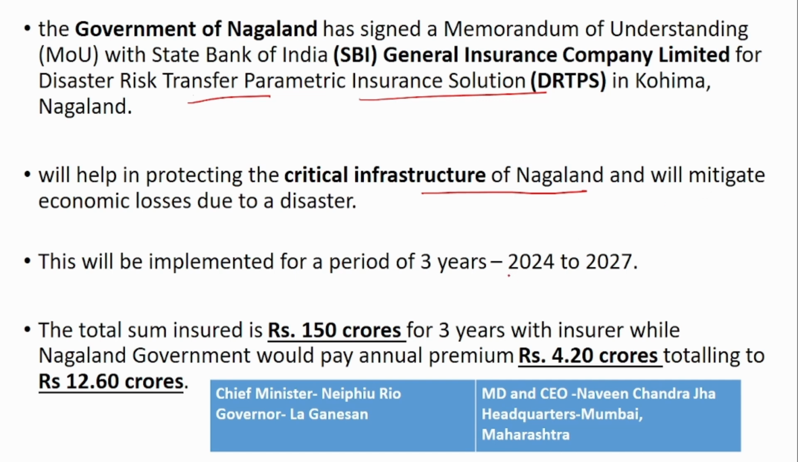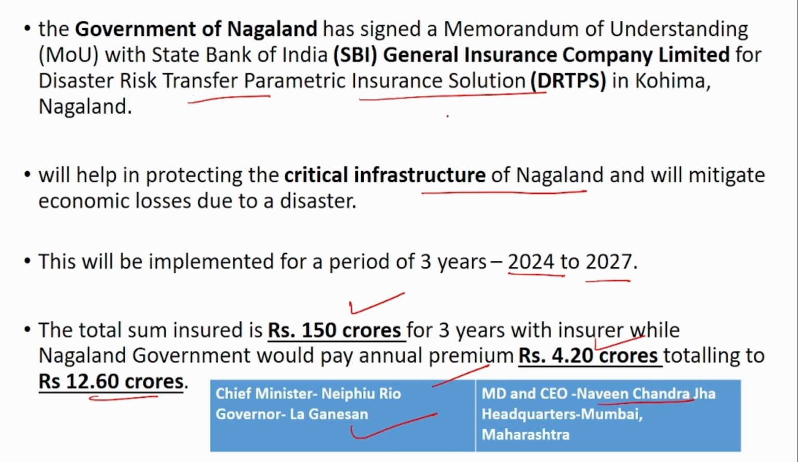This MOU period is valid for 3 years, that is from 2024 to 2027. The total sum insured is 150 crores and the premium that will be paid by Nagaland will be 4.2 crores per year, and out of the 3 years it will pay 12.6 crores. The Chief Minister of Nagaland is Neiphiu Rio and the Governor is La. Ganesan. The MD and CEO of SBI General Insurance is Naveen Chandra Jha.